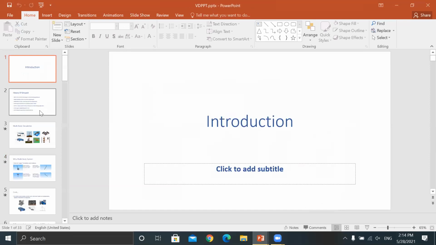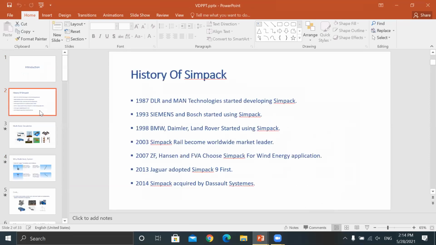Now, let's go for the history of SIMPAC. At first, in 1987, DLR and MAN Technology started developing SIMPAC software. Next, in 1993, Siemens and Bosch started using SIMPAC.